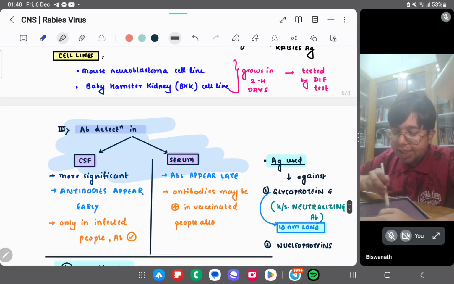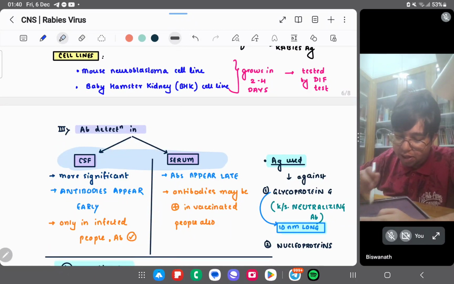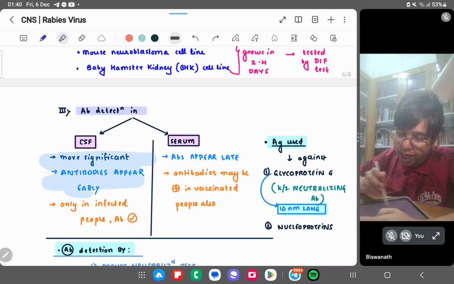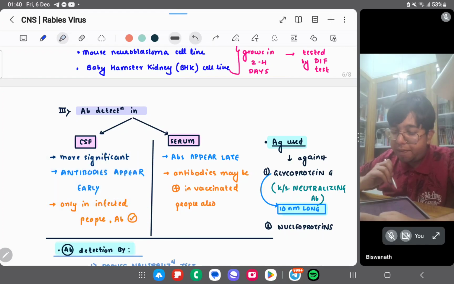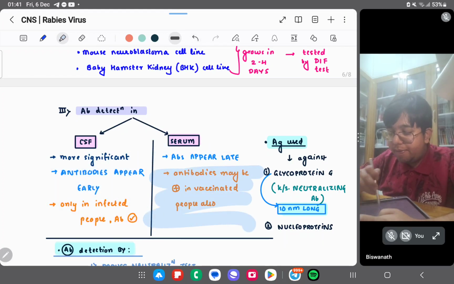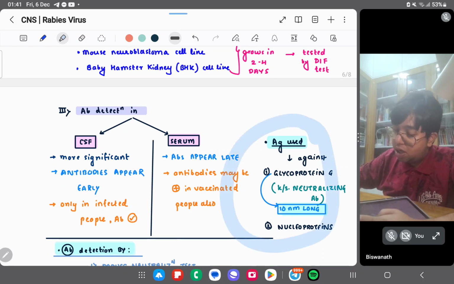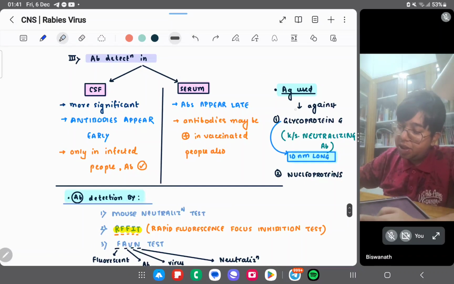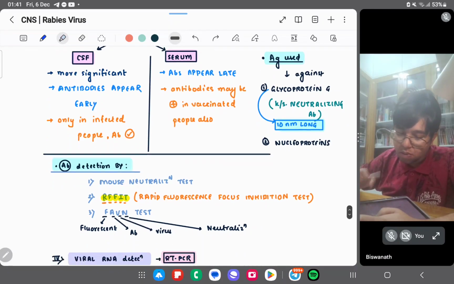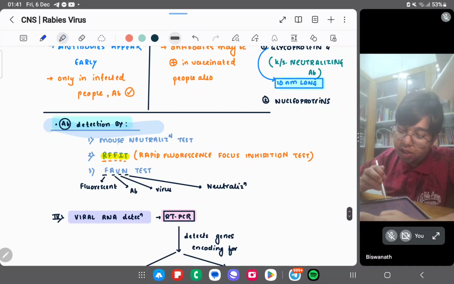Antibody detection in CSF and serum. In CSF, the antibodies are most significant and appear early only in infected people, but in serum antibodies appear late, right? And they may be present in vaccinated people also. Antigen used is against the glycoprotein G, the outer one.